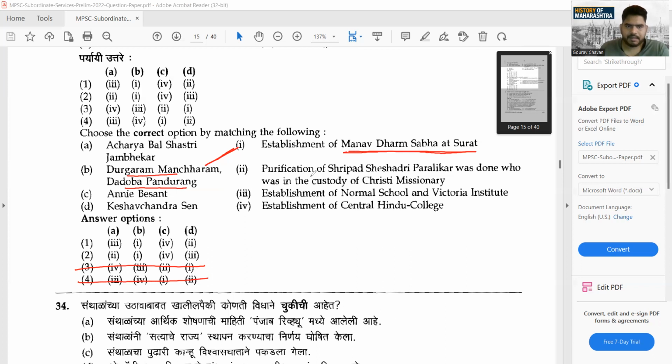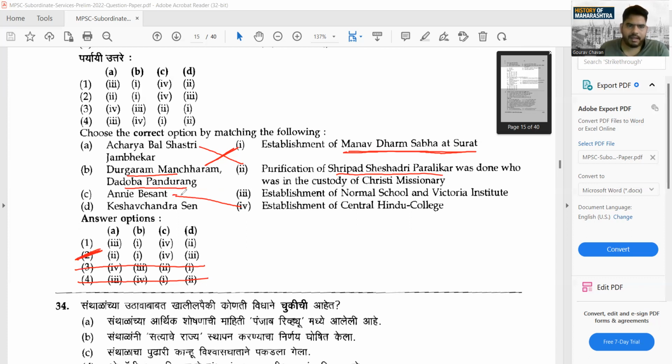It's a simple thing. Now talking about Annie Besant, what she has done. If you're going with this, you get to know the fourth one here. So these two pairs are easily visible to us. Now talking about A, Acharya Balshastri Jambekar, what he has done. We have not gone into that much detail, but the purification of Shripad Sheshadri Palikar was done by him, who was in the custody of Christian missionaries. So he did this work. So A goes with 2 and C goes with 3. This one should be the correct answer.